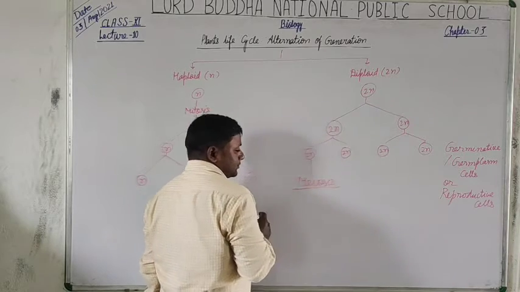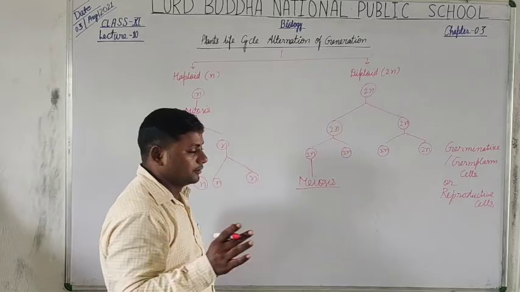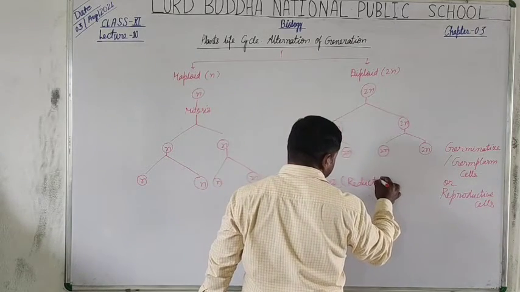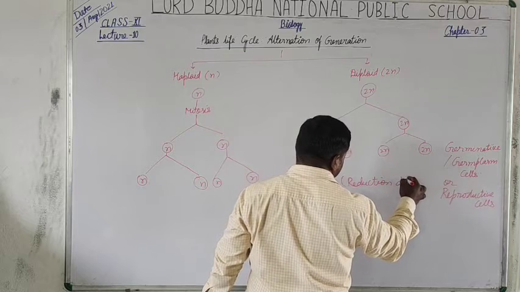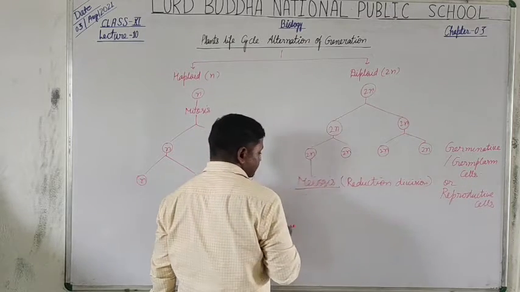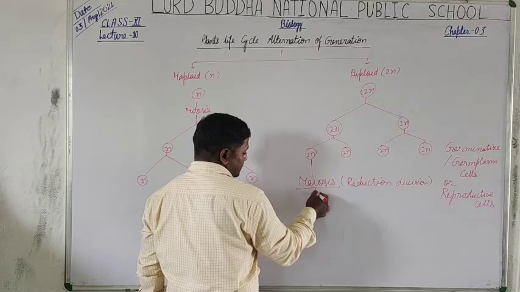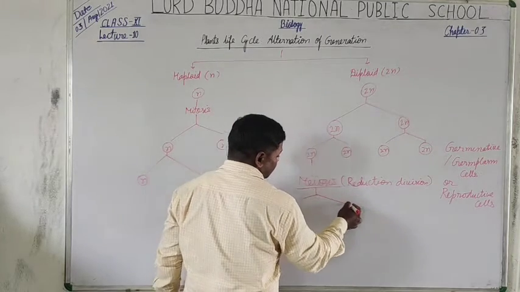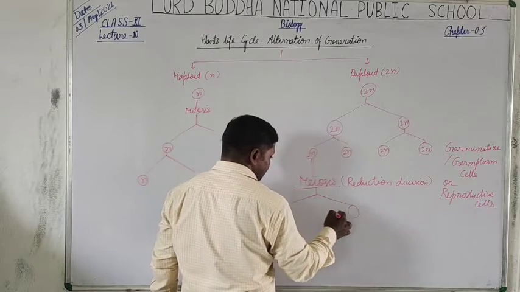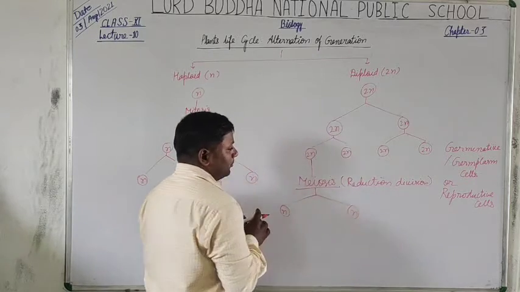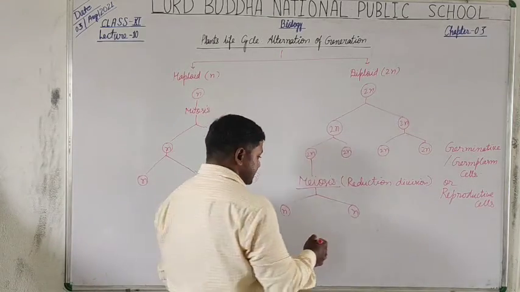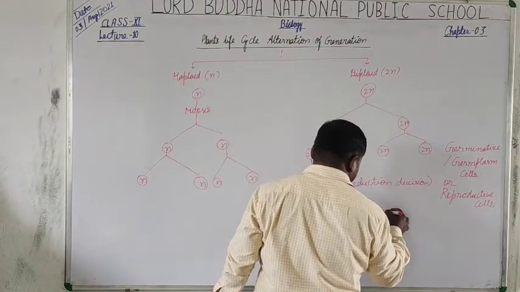What is meiosis? Meiosis is generally known as reduction division. So in this process, a mature mother or parent cell undergoes reduction division to form n and n cells, and these cells are called gametes.